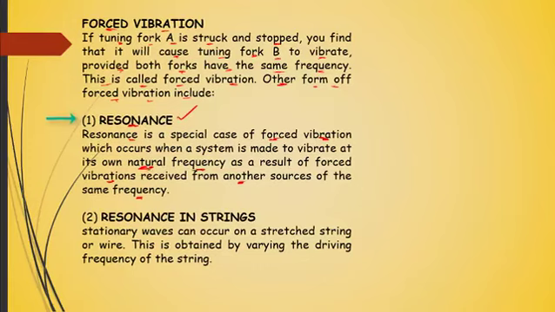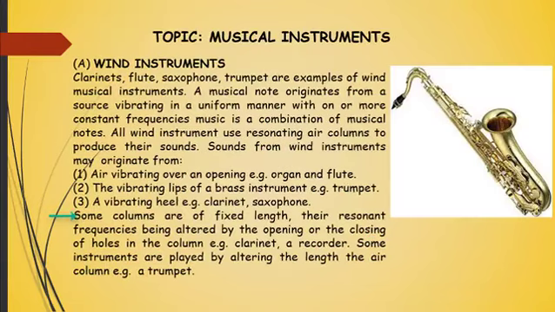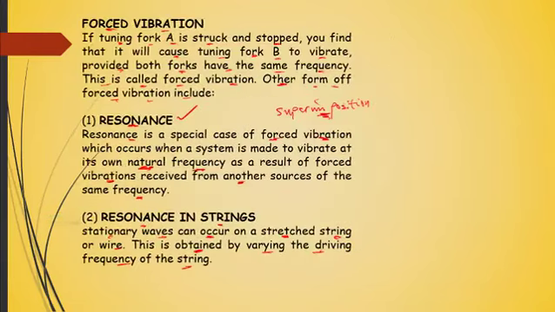Now, when it experiences what we call superimposition, it means when it is under the influence of vibrations from other sources, it causes it to vibrate as well. We have the second kind of forced vibration, which is resonance in strings. You see, stationary waves can occur on a stretched string or wire, and this we can obtain by varying the driving frequency of the string. That's what we call resonance in strings.